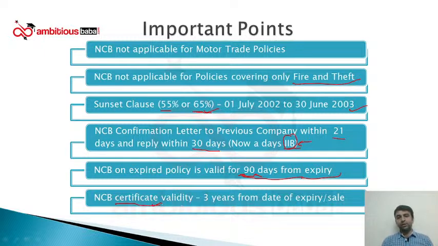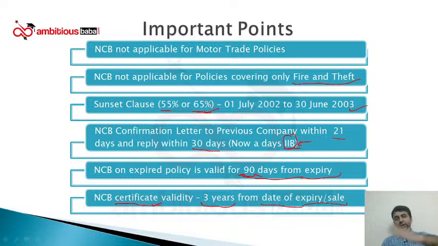Now, insurance company can issue this certificate on the basis of sale proof. I have to give them sale proof that okay, this vehicle was enjoying 50% NCB, I have sold this vehicle, now it is no more in my name. Kindly issue me a NCB certificate. On the basis of this, insurance company will issue me a NCB certificate which will be valid for 3 years. Okay, not 90 days. Now this will be valid for 3 long years from the date of expiry or from the date of sale, whichever is applicable.